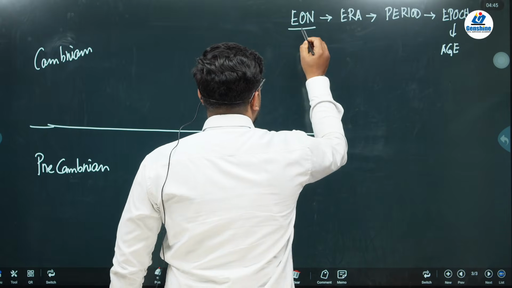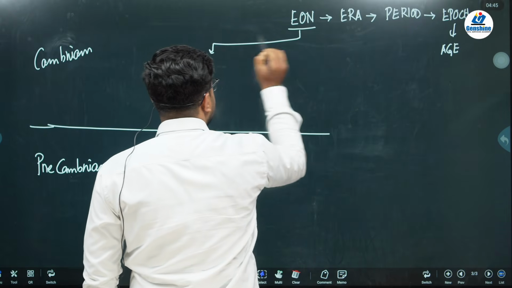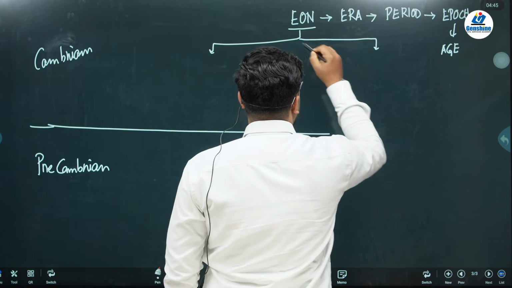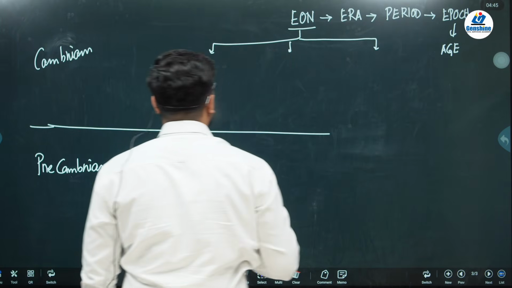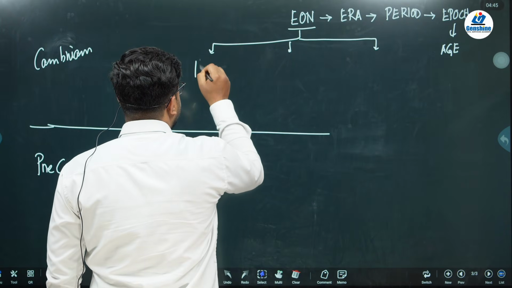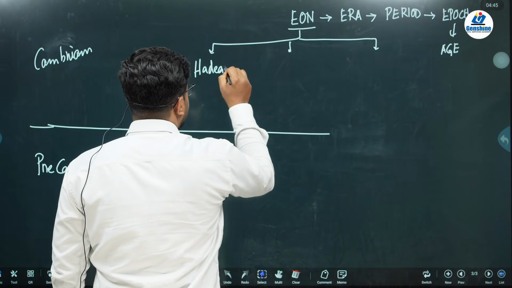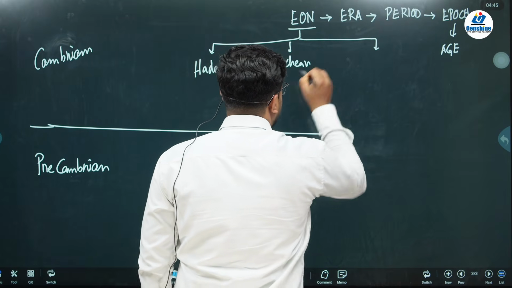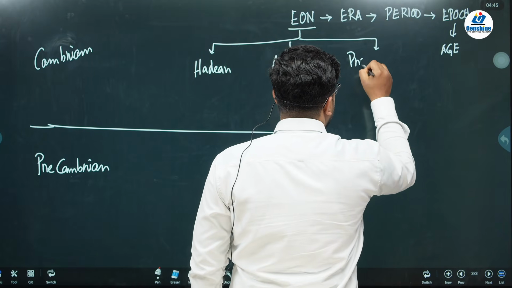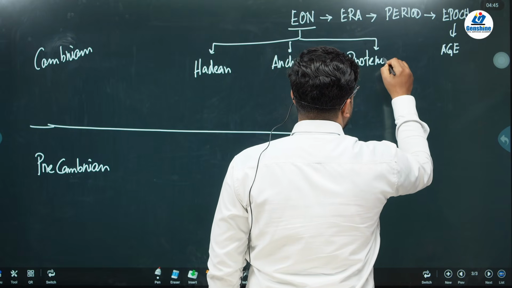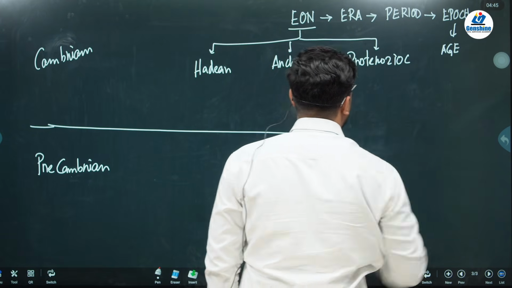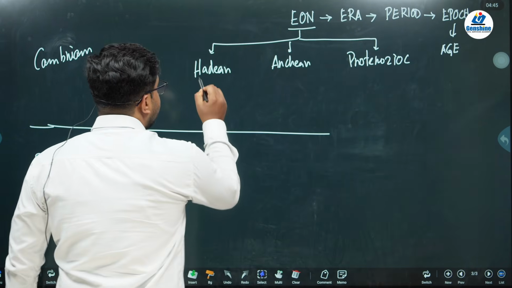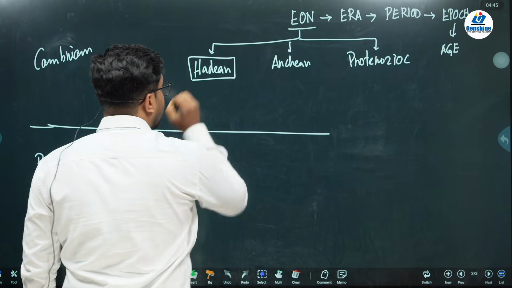Eon is divided into three different groups. One is called the Hadean Eon. The second is called the Archean Eon, and the third is called the Proterozoic Eon. Hadean is the first Eon.